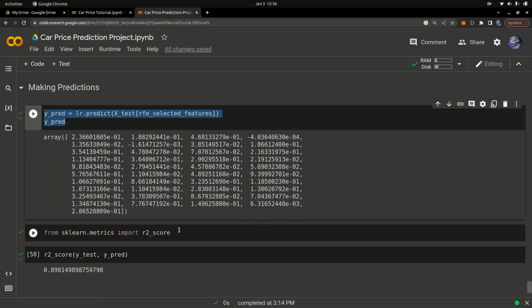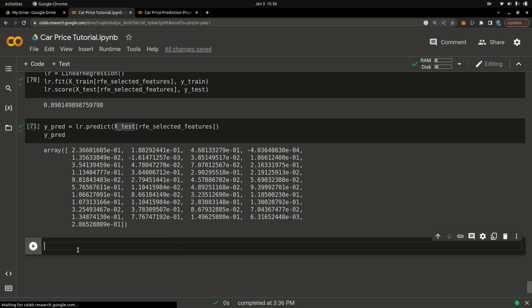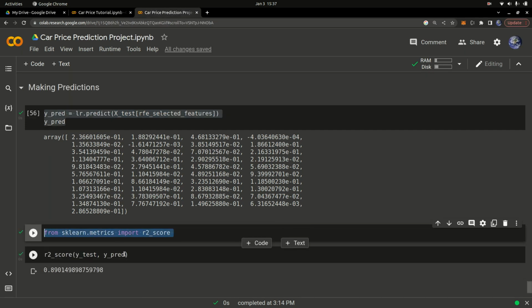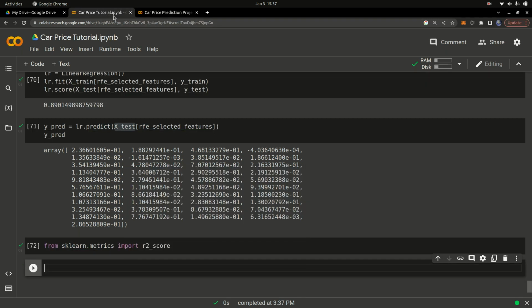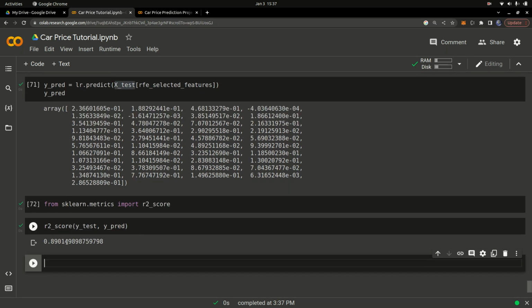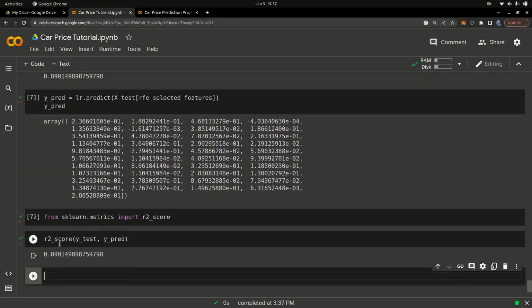Once we have that, we can simply go ahead and get the R score. I'm going to copy this, paste it right here and run that cell, and that's going to return the R score. You can check the accuracy using this function as well. So this is basically the R2 score of an 89% accuracy. That's basically how we can build a simple linear regression model to predict the price of a car.